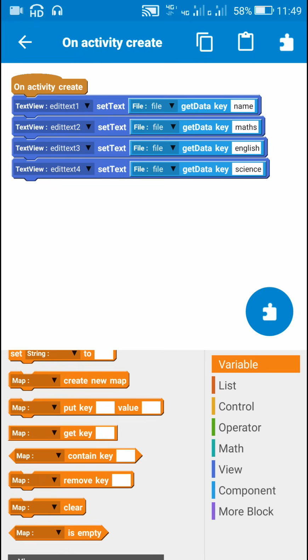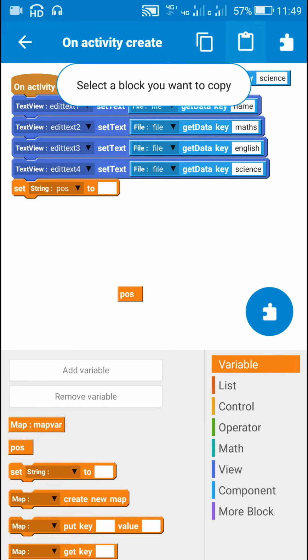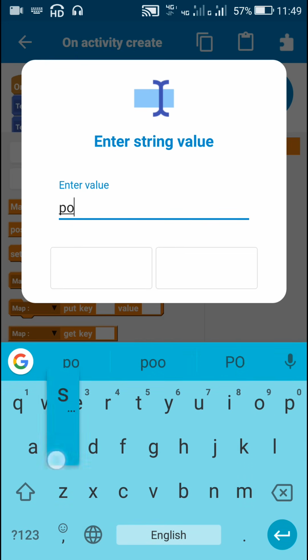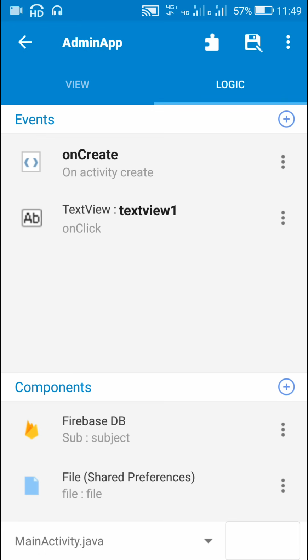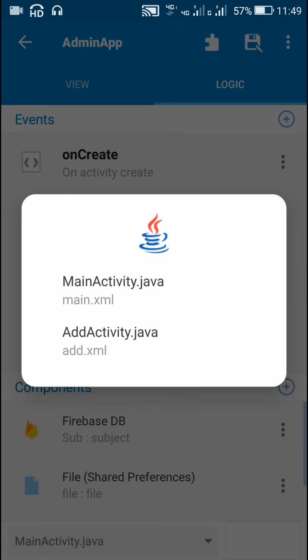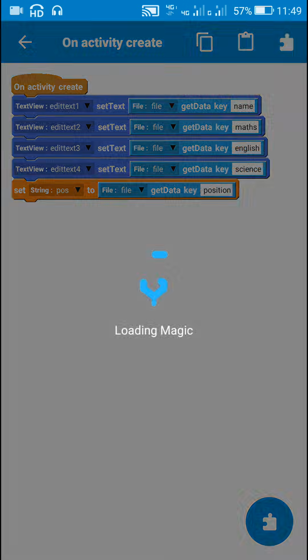Apart from this, I have already added a string variable called POS. So here in onCreate, I will set this string variable POS to the file key position, which I wrote in main activity. Here you can see in main activity that on text view one click, I have set this key position to the value new. So its value will be new. Now let's move back to add activity. Here in onCreate, the value of string position will be new.